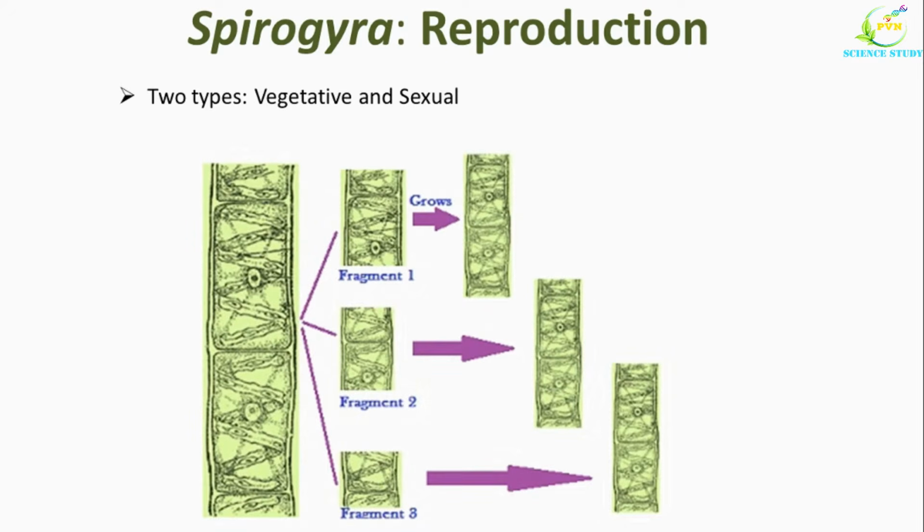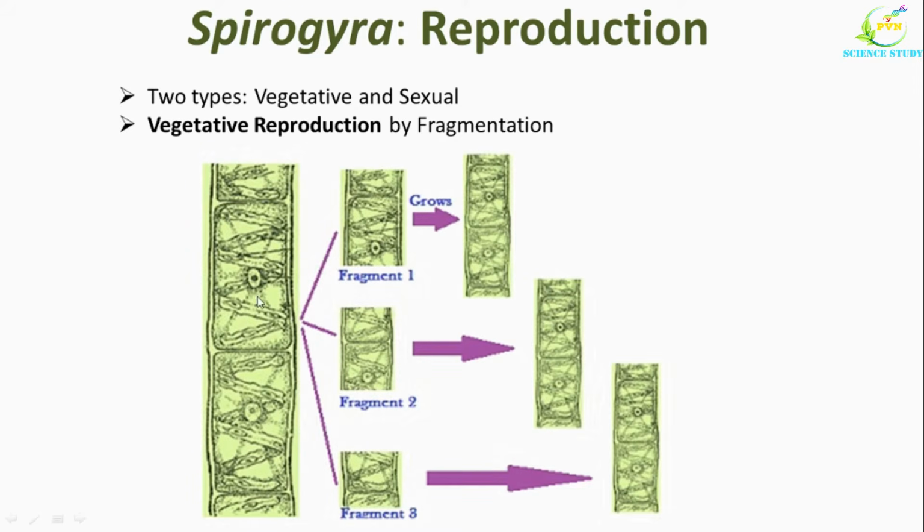Spirogyra reproduces by two methods. One is vegetative reproduction and second is sexual reproduction. Asexual reproduction is absent in Spirogyra. First of all, we will study vegetative reproduction. It takes place by a very common method, that is fragmentation. So this is the photograph which shows fragmentation in case of Spirogyra.